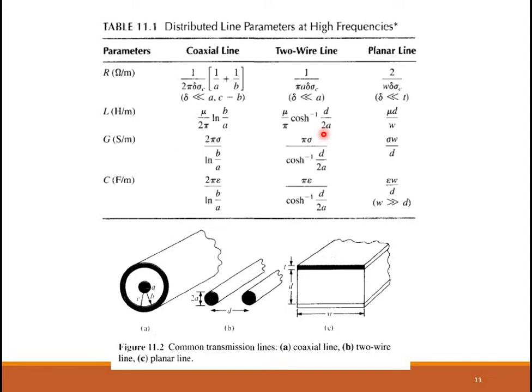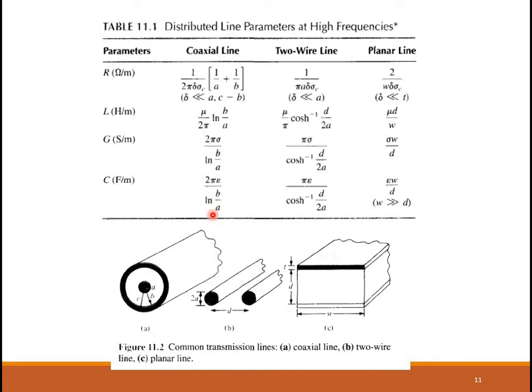The corresponding expressions for R, L, G and C for those lines are as shown in the table, and what A and B stand for is also shown in the figure. I would recommend that you know this table, these equations. If you're not able to study all, at least study these relations for the coaxial line.